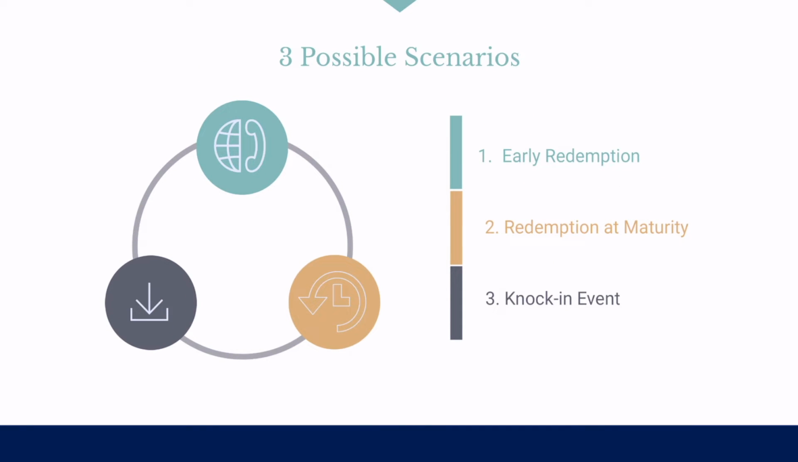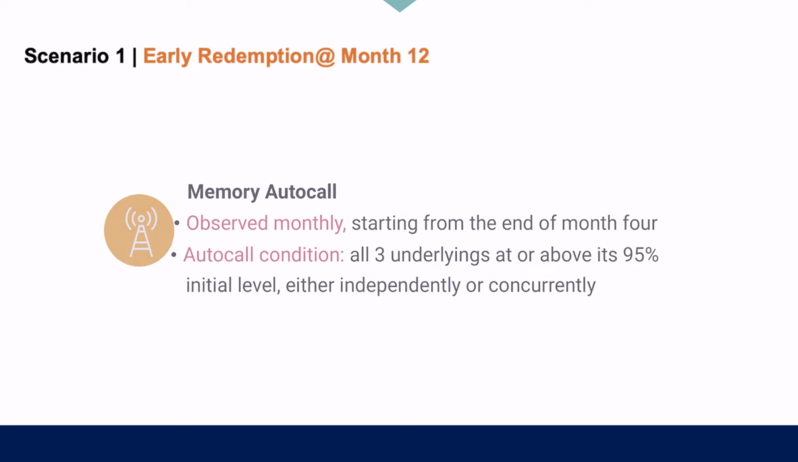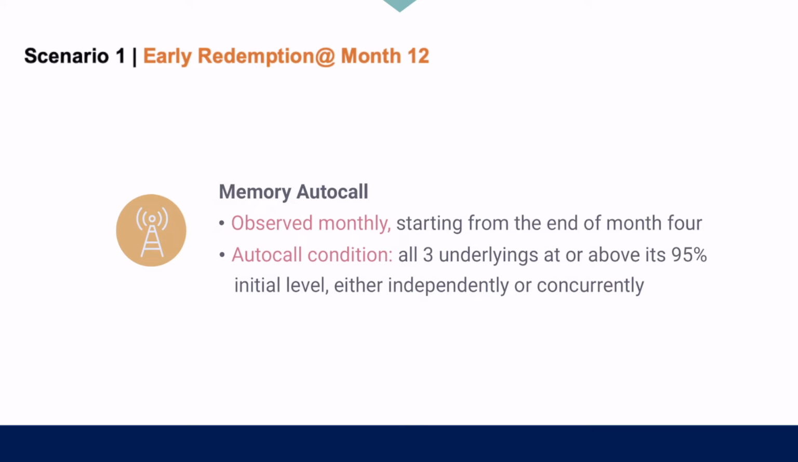Now, we'll consider 3 possible scenarios that will allow us to explore the various conditions upon receiving the periodic coupons. Scenario 1. Early redemption. Starting from the end of month 4, the monthly memory auto-call observation of the stocks' prices will start to take place. For this product, the auto-call condition is when all 3 underlyings are at or above their 95% initial level, either independently or concurrently. We call this an early callback or an early redemption.